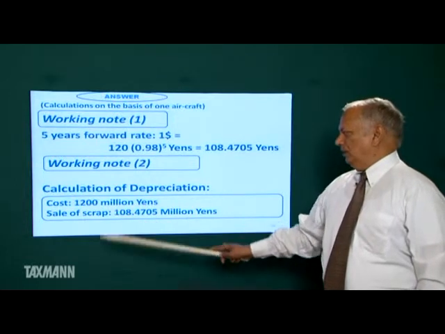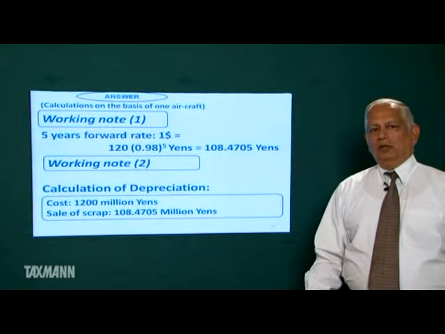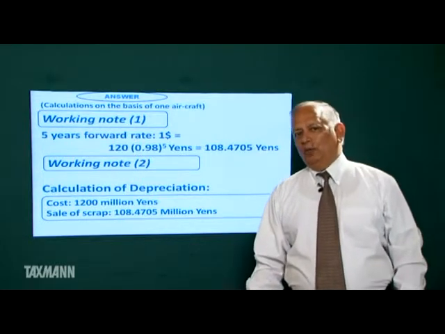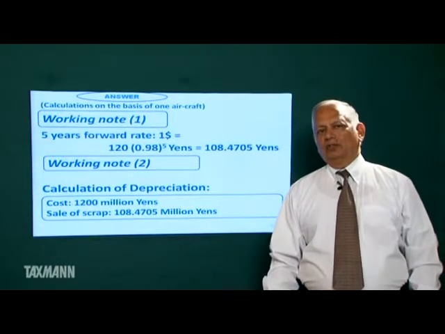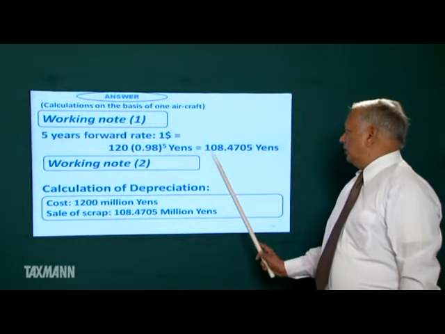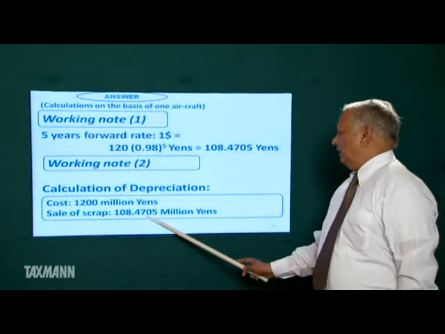Sale of scrap will be $1 million. Sale of scrap is 10% of cost in dollar. So sale of scrap is $1 million, and $1 million is equal to 108.4705 million yen.